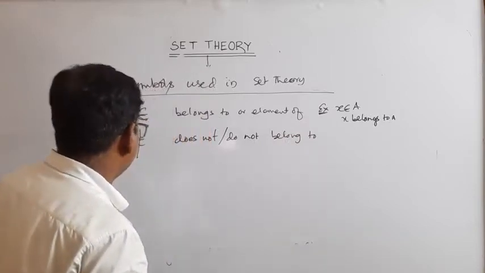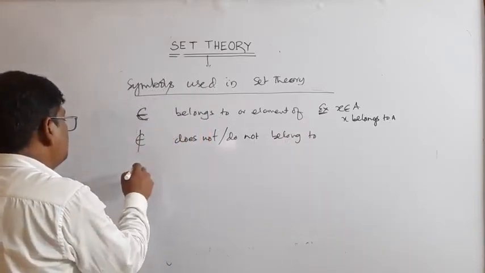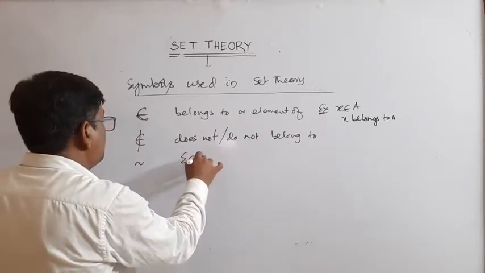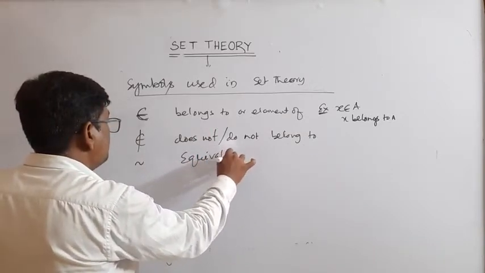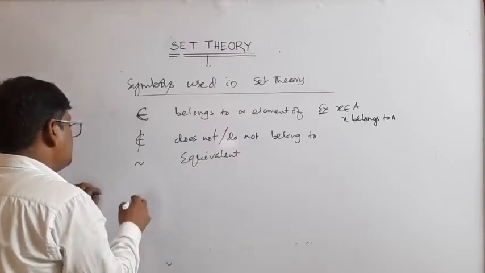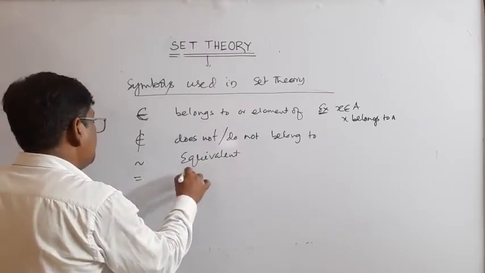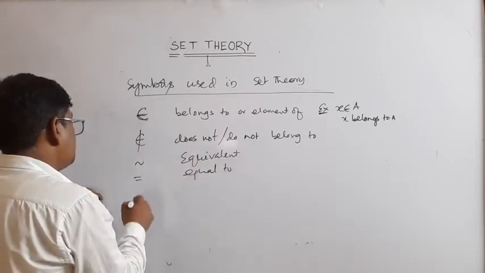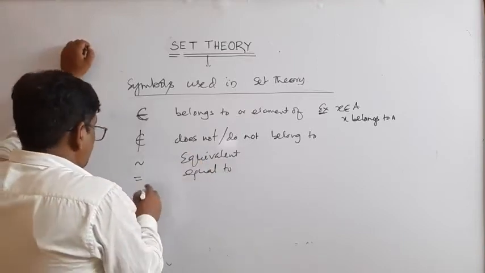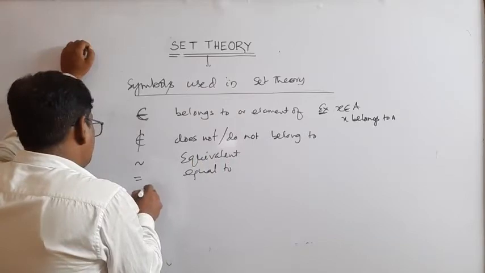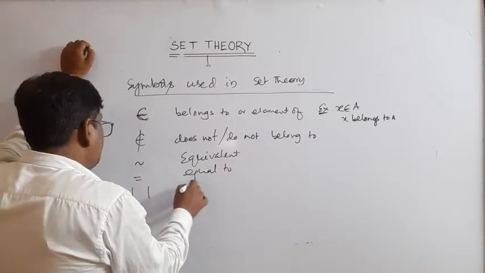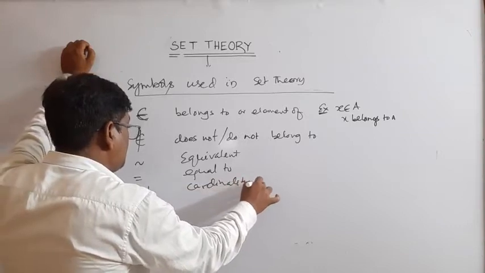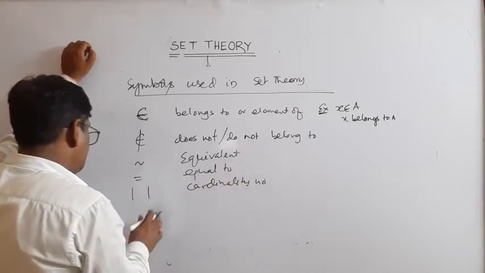This is equal to, similar or equivalent, and this is equal to, and this is the cardinality number.